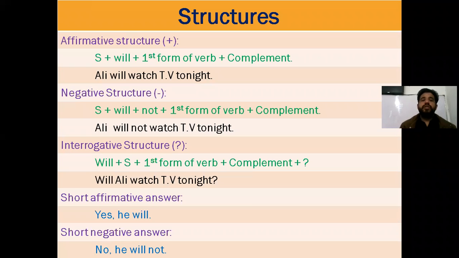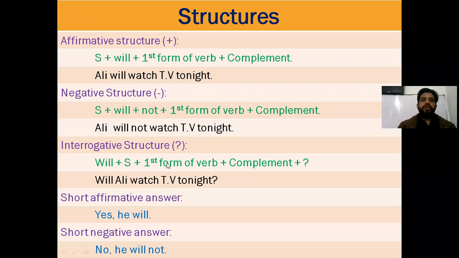If you are going to change it to the negative structure, you will add not after the helping verb. The subject stays in its own place, will stays in its own place, we insert not, then the first form of verb, and then the complement. No other changes are there. Only the insertion of not after will. So: Ali will not watch TV tonight.